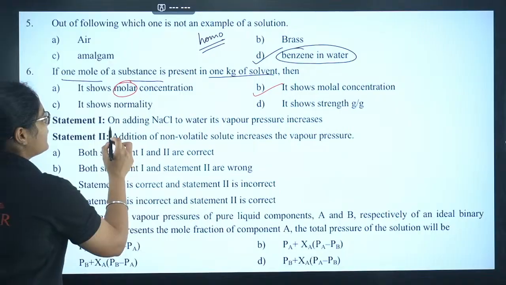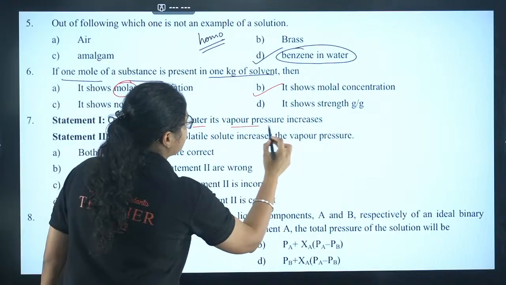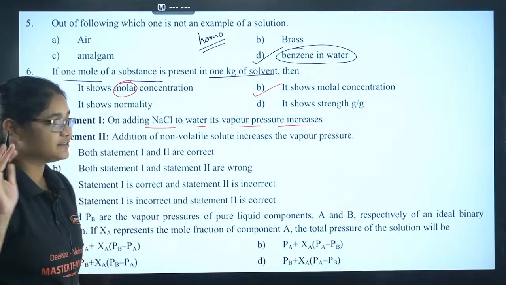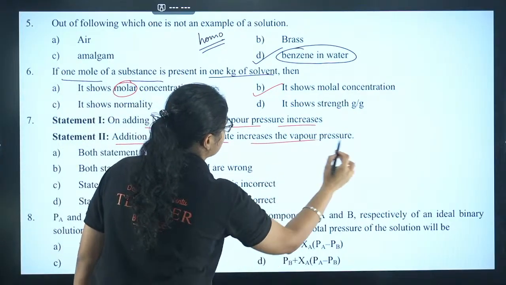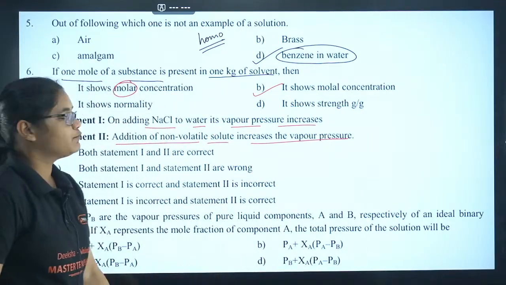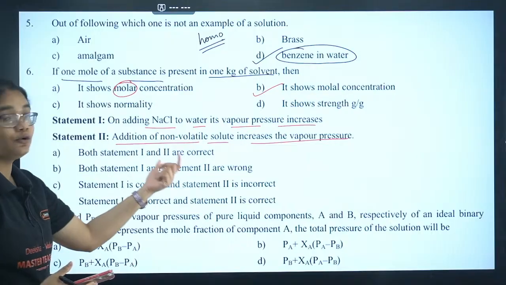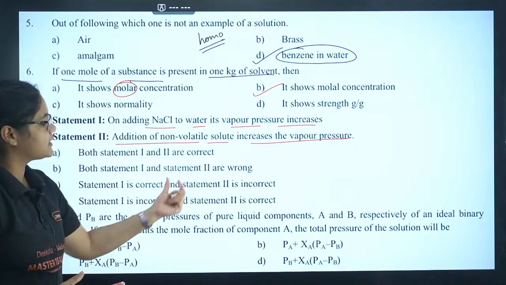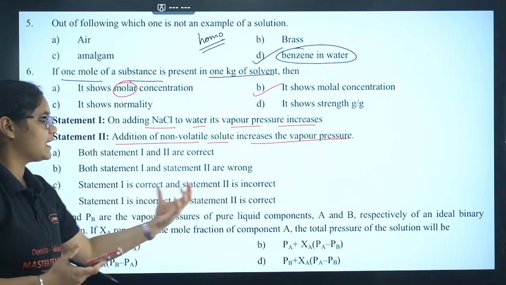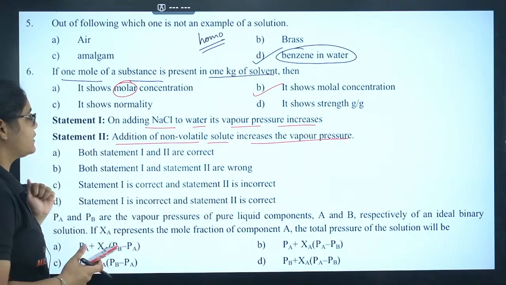Statement 1: on adding NaCl to water, its vapor pressure increases. Statement 2: addition of non-volatile solute increases the vapor pressure. So what? Both statements 1 and 2 are correct. Both statements 1 and 2 are wrong. Statement 1 is correct, 2 is incorrect. 1 is incorrect and 2 is correct. What is the correct answer here?